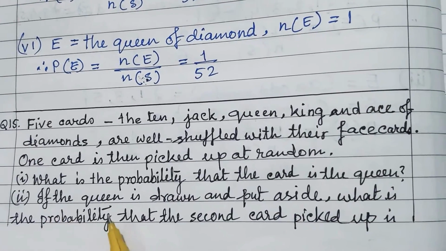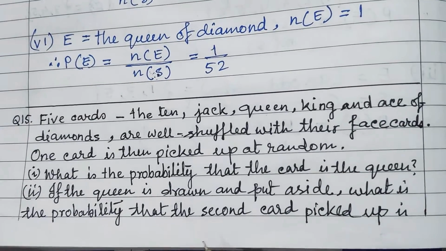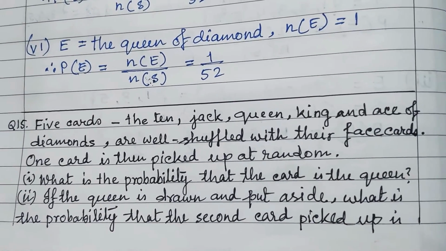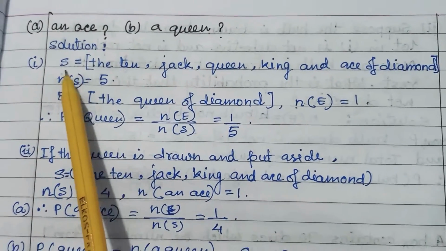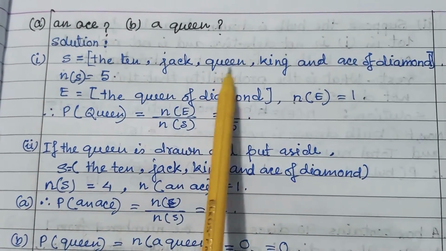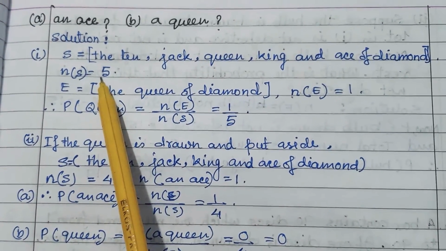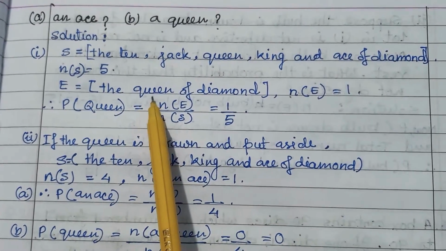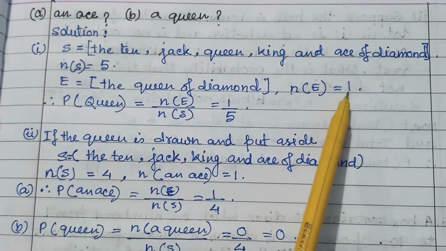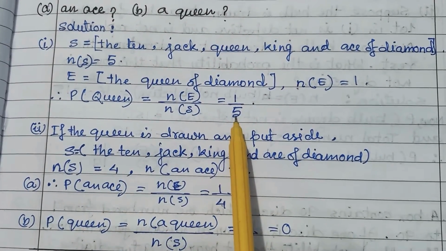Second, if the queen is drawn and put aside, what is the probability that the second card picked up is an ace or a queen? So first, the sample space is the 10, jack, queen, king and ace of diamonds. That means there are 5 cards. The number of sample space is 5, and the event is the queen of diamonds, which is one card only. So the probability is 1 upon 5.